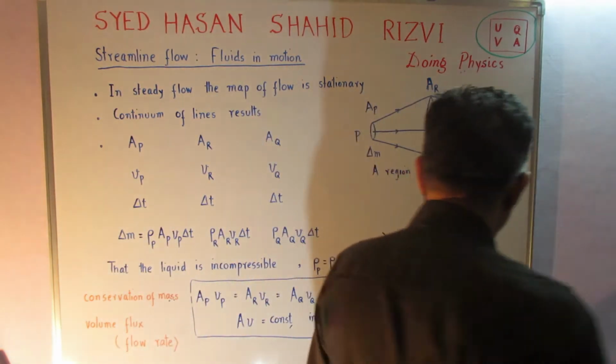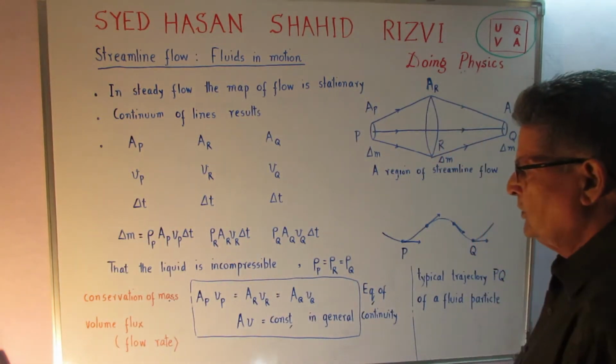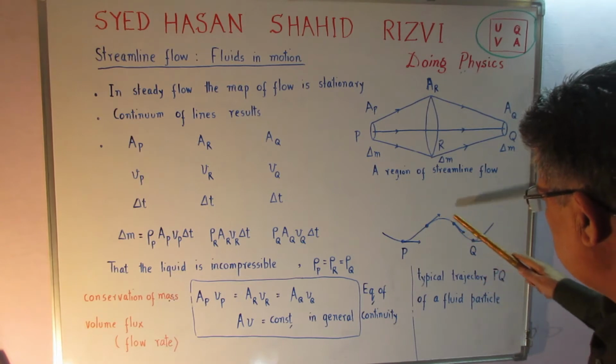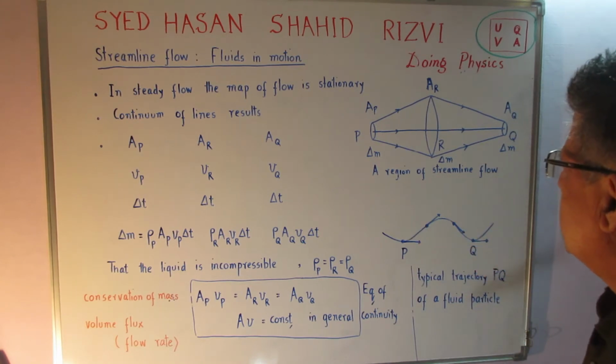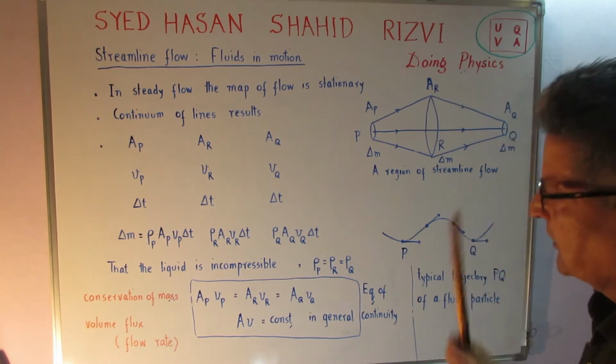So when close-by lines, which are called streamlines, come together, they may form even a tube like this.